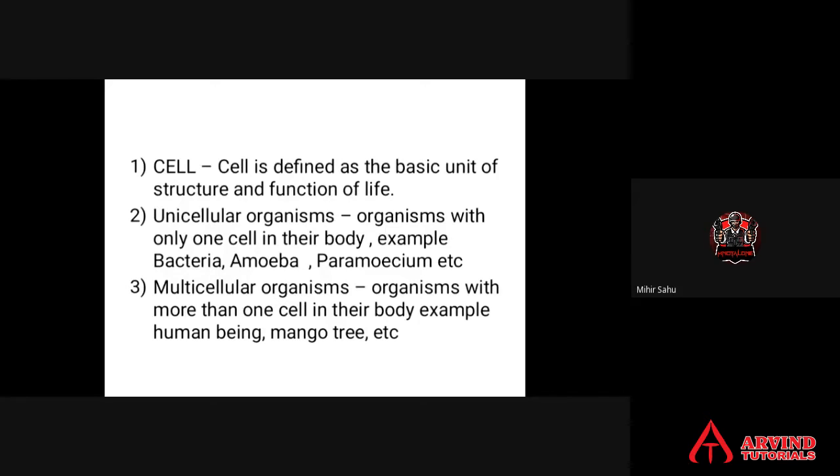Organisms with more than one cell in their body are called multicellular organisms. Examples for multicellular organisms are human beings and the mango tree. All these are examples of multicellular organisms having more than one cell in their body. These are all common definitions. A cell is defined as the basic unit of structure and function of life.